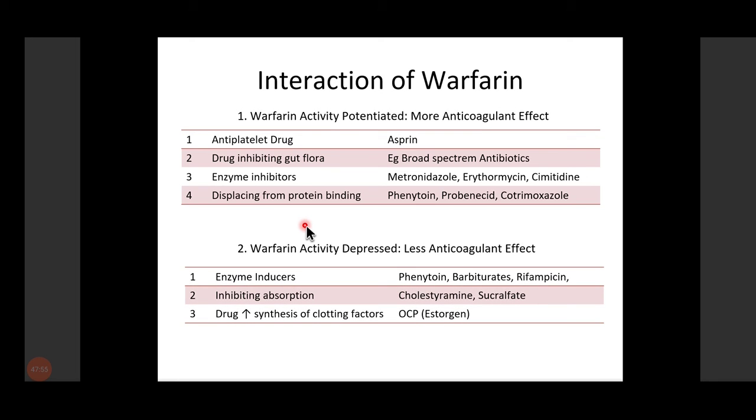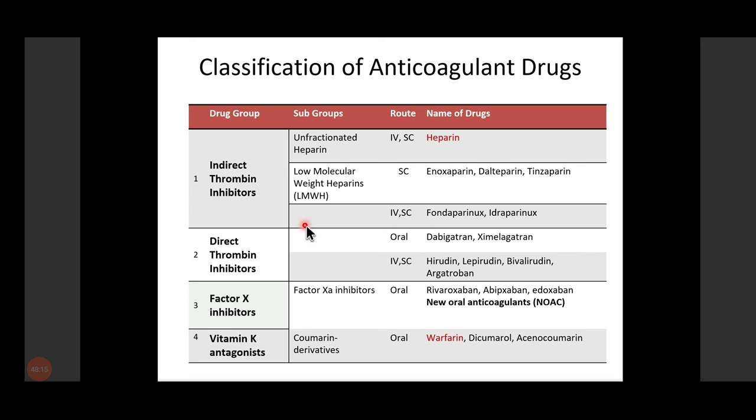Then what are the things which decrease the warfarin activity? Enzyme inducers, any drug which inhibits the absorption of the warfarin through the GIT, and drugs which increase the synthesis of the clotting factor like OCP. One of the components is estrogen, and this estrogen promotes the synthesis of the clotting factors. So that's all about the vitamin K antagonist, that is warfarin.